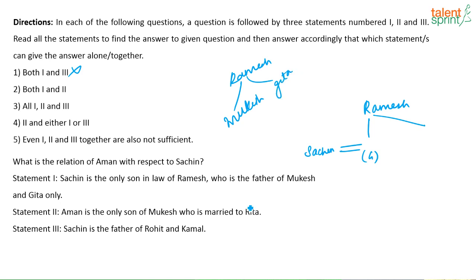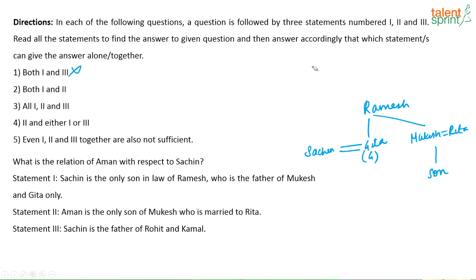Now look at the second statement. The second statement says Aman is the only son of Mukesh who is married to Rita. So Mukesh is married to Rita, that is given, and Aman is their only son. So definitely this has to be Geeta. So if I combine the first 2 statements, very clearly I can see this is Aman, correct? So Aman is a boy, and how is Aman related to Sachin? Aman is Sachin's nephew. So using statements 1 and 2, definitely I am able to arrive at the answer. So your answer here is that both 1 and 2 are enough to arrive at the answer.